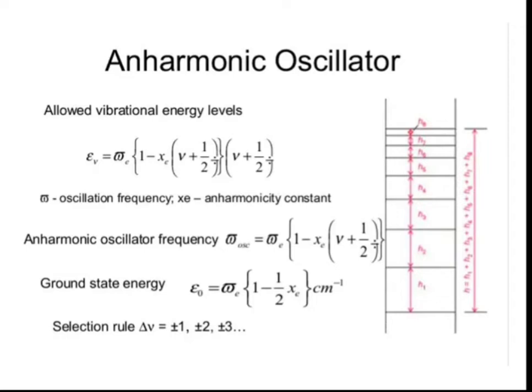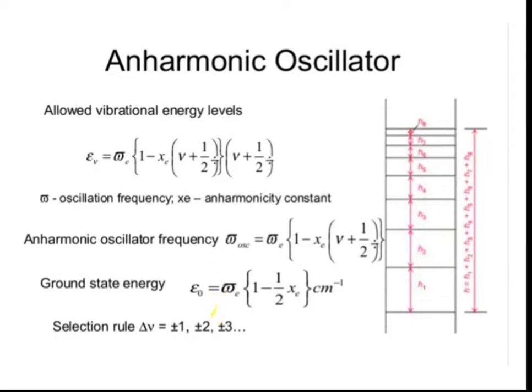This is the equation to calculate the energy, and we see that the zero point energy differs slightly from that for the harmonic oscillator. Here one term is again included: E0 is equal to half omega bar E in a bracket 1 minus half xe, and the unit is per centimeter.